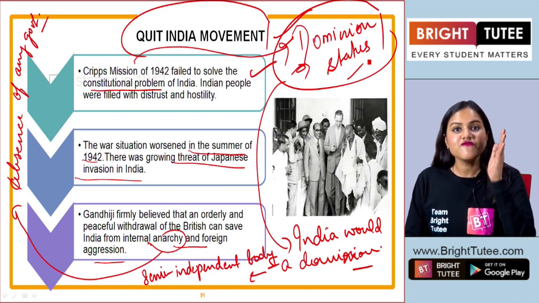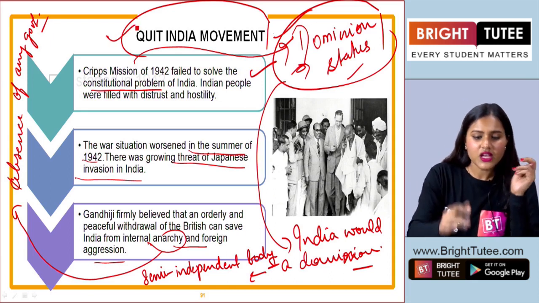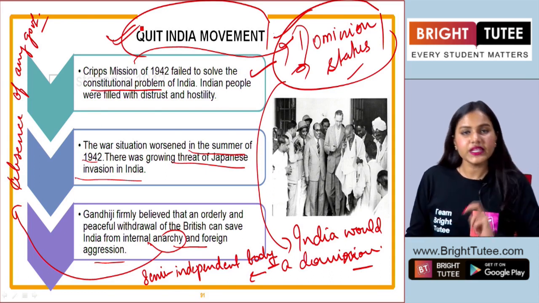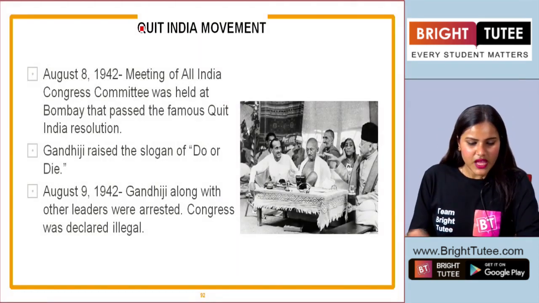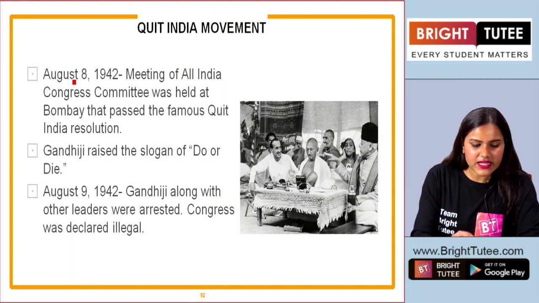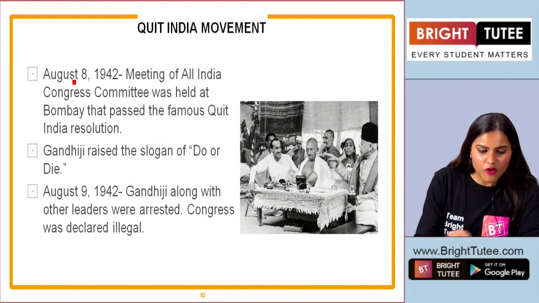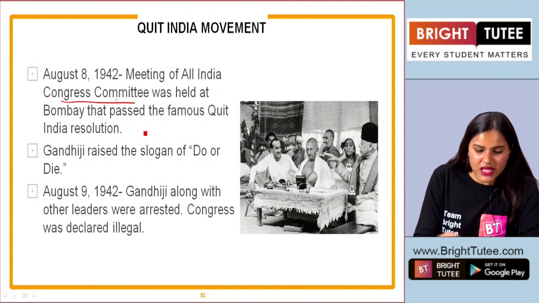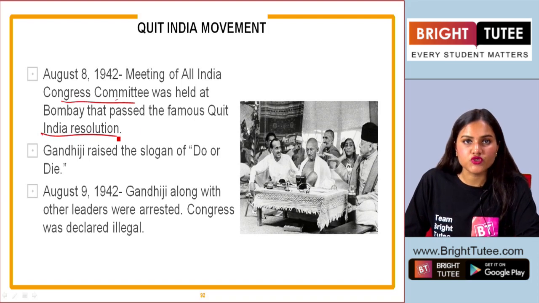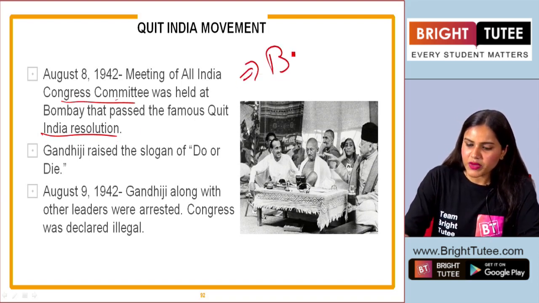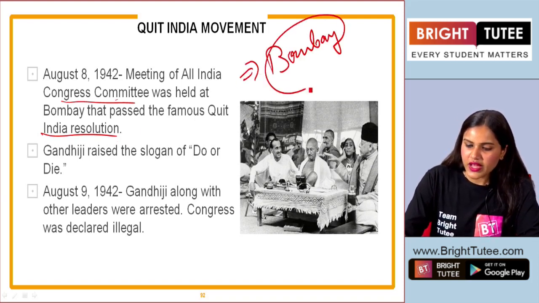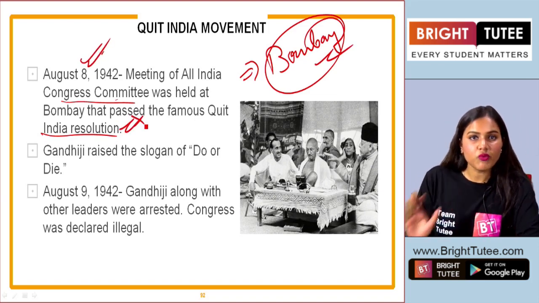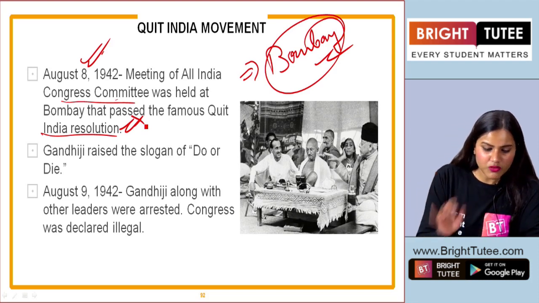Now, this was the final launch of the movement we are talking about, the Quit India movement. It was on August 8, 1942 that a meeting of the All India Congress Committee was held at Bombay that passed the famous Quit India resolution. So it was in the Bombay session that the resolution for the Quit India movement was passed.